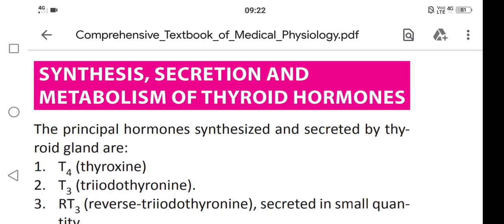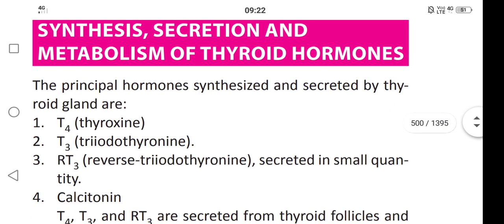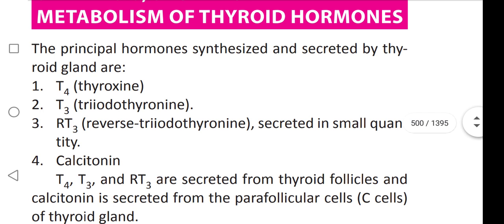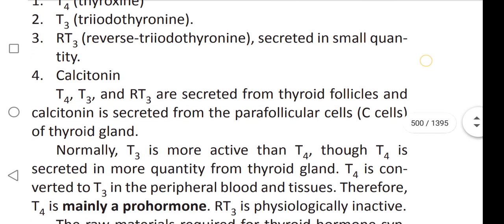The principal hormones synthesized and secreted by thyroid glands are thyroxine T4, triiodothyronine T3, reverse triiodothyronine RT3, which is secreted in small quantity, and the fourth one is calcitonin. What are the hormones that are synthesized and secreted in thyroid glands? Thyroxine, triiodothyronine, reverse triiodothyronine and calcitonin. These are the four hormones that are synthesized and secreted by the thyroid gland.